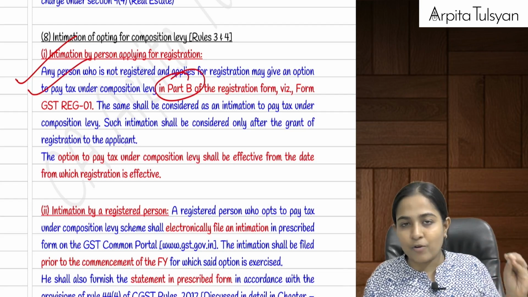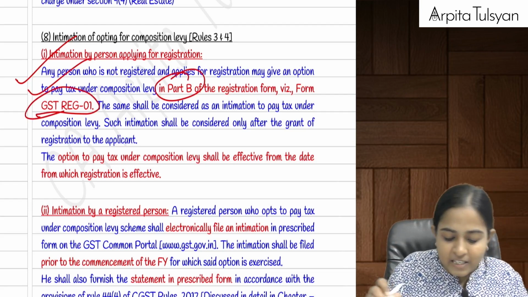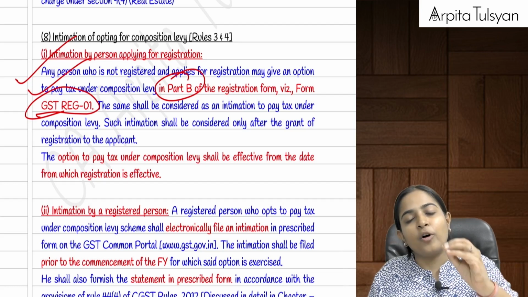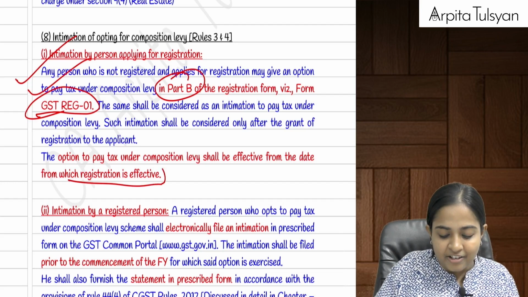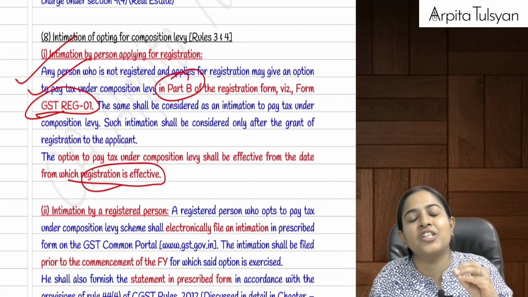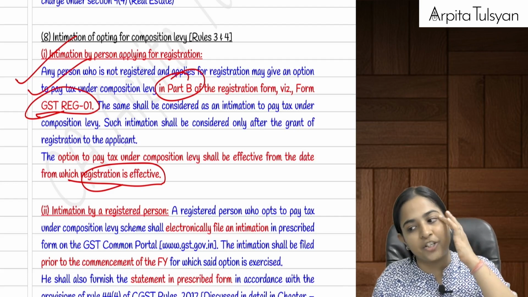Earlier he was unregistered, now he wants to become a registered person. He can apply in this particular form number on the GST portal, and from the day his registration becomes effective, from that day he will be liable to pay tax under composition scheme.